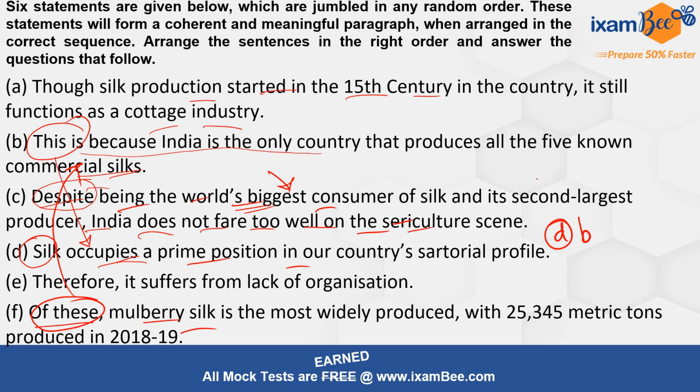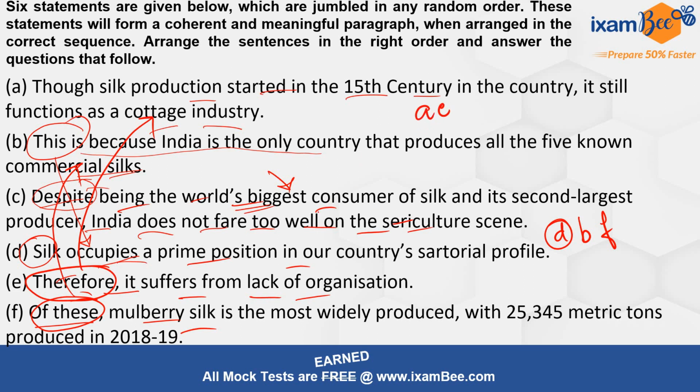So we have established a relationship between these 3 sentences, D, B and F, all right? Now if you see E, it says, therefore it suffers from lack of organization. Why does it suffer from lack of organization? Because before E, this should come: it still functions as a cottage industry. Now we have A and E together, right?